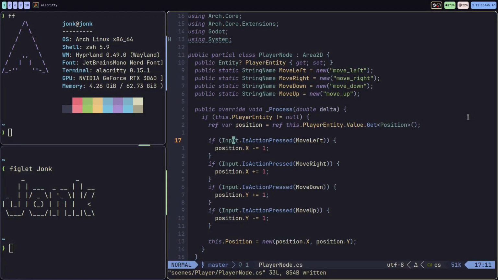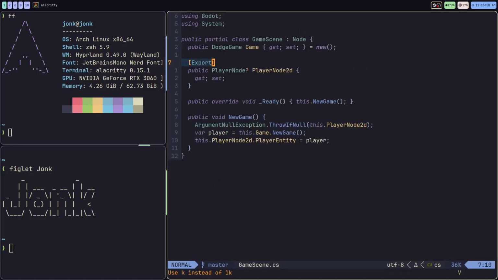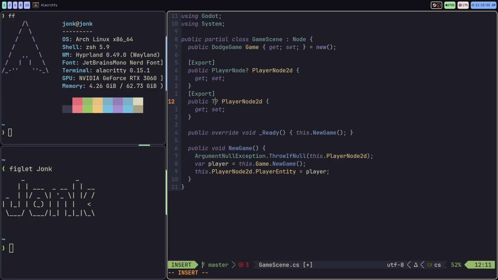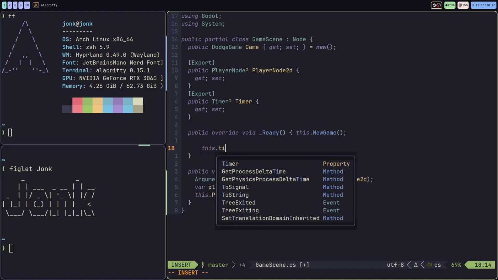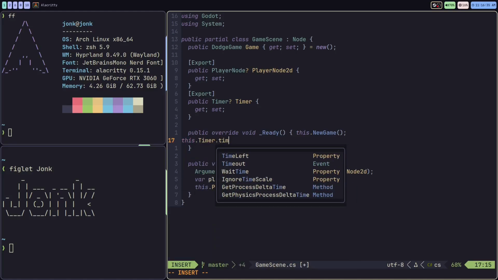And we're going to head back into the code here. Let's move over to the game scene script. We're going to be exporting another property. We're going to set this type to the timer type. We'll call this timer. In our ready method, we'll set the callback for the timer. So we'll say this.timer.timeout event.